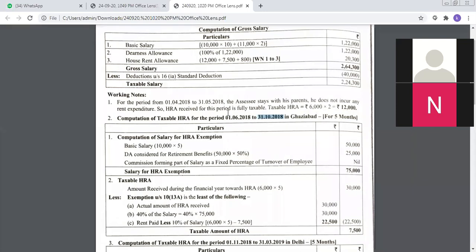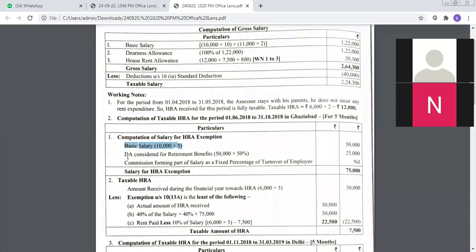Now when he was staying in this particular place called Ghaziabad, let us see what are his calculations as far as salary is concerned. So first we'll compute salary for this particular person. Since he stayed only for 5 months in Ghaziabad, we will consider only his 5 months salary. And during this time he did not get an increment, so we'll continue to take 10,000 only as his salary. So 10,000 into 5 comes out to 50,000 rupees.